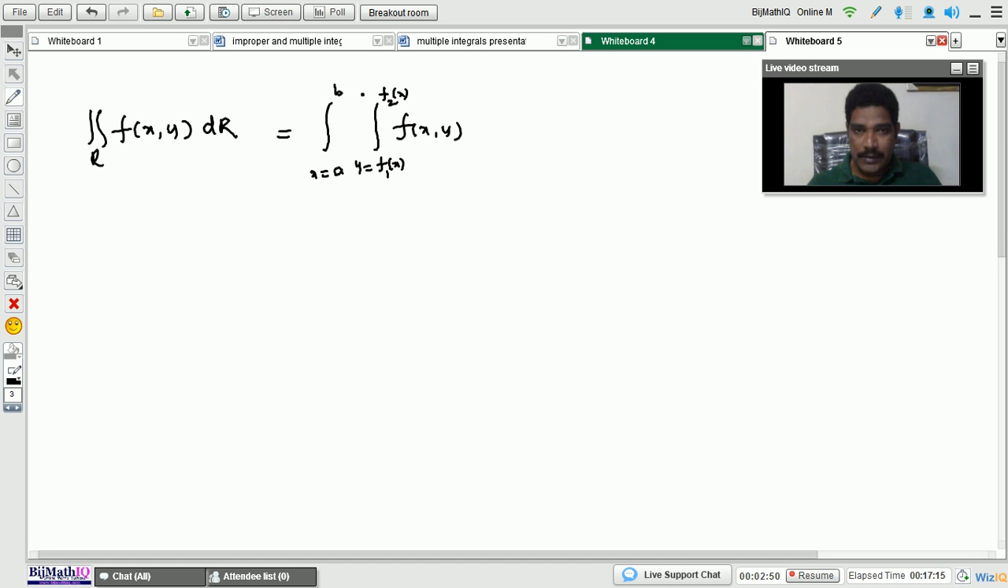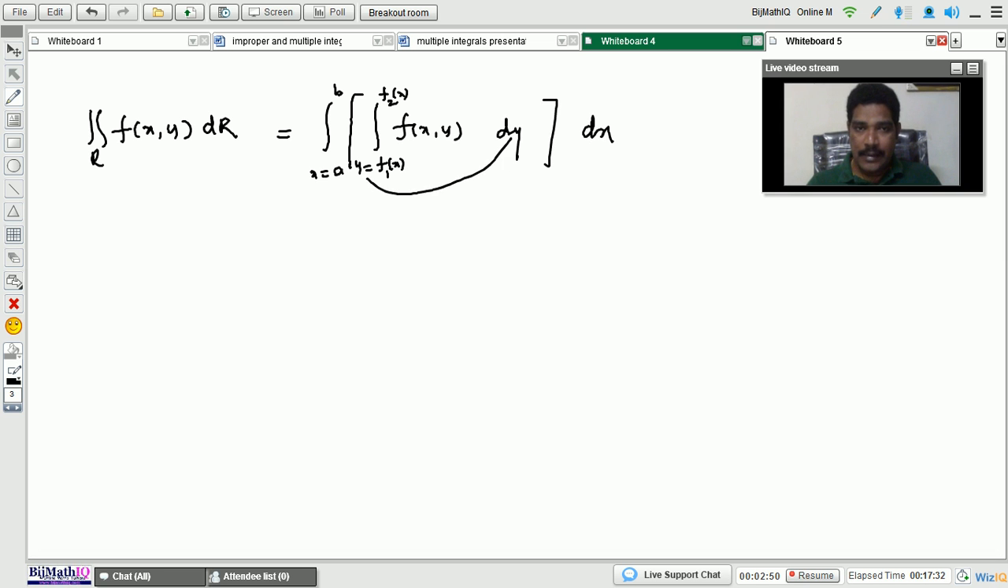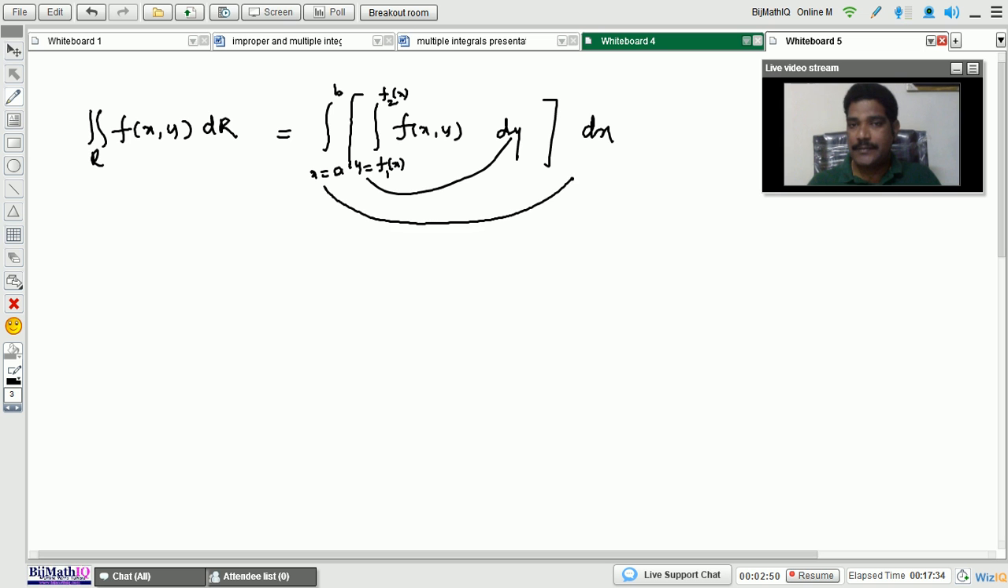Next, what are the inner integral limits? Y limits. So first of all, the function should be integrated with respect to y and then integrated with respect to x. So first dy and then dx.